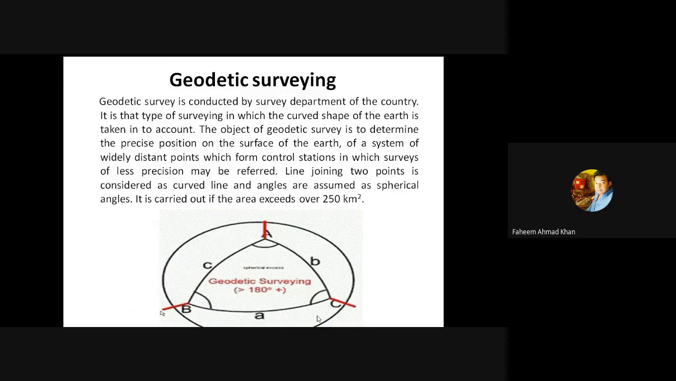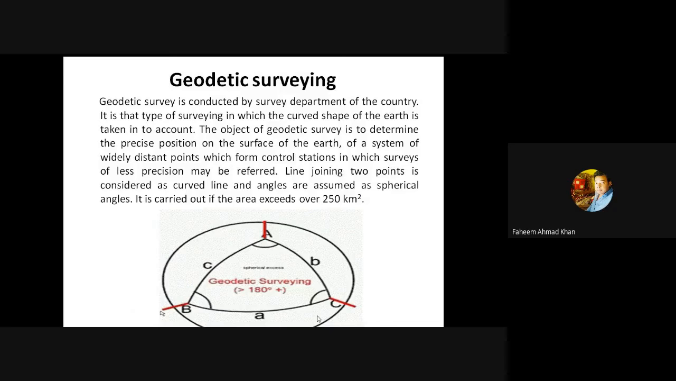Similarly, the line joining the point B and C is not straight, and in the same way, the line joining the point A and C is not straight. It is somewhat bent or has a curve in nature. That is why you can see this is not a perfect triangle. It is subtending an angle more than 180 degree.